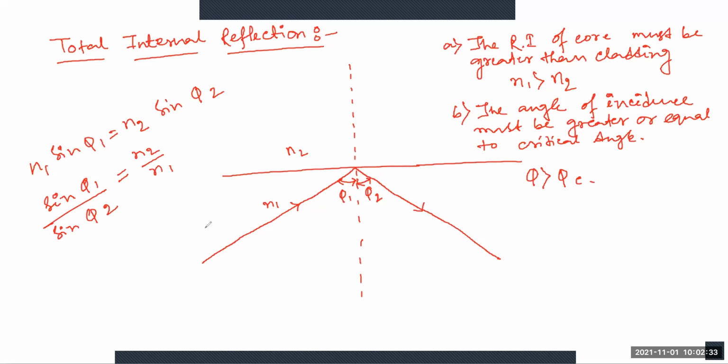Okay, and this is the limiting case of refraction. So the critical angle is given by sine phi c equals n2 by n1. So phi c equals sine inverse of n2 by n1.